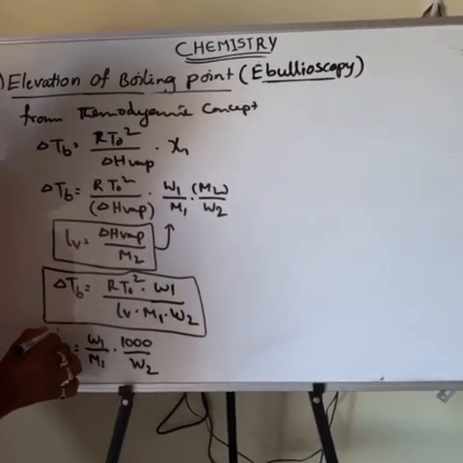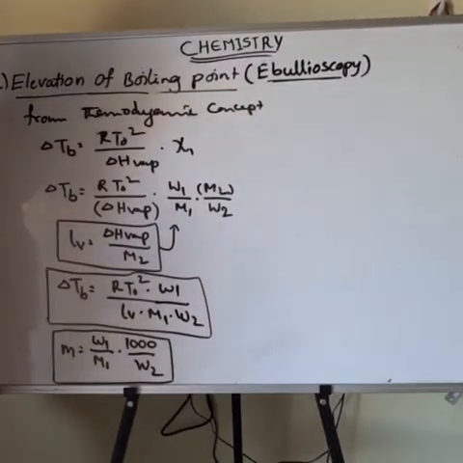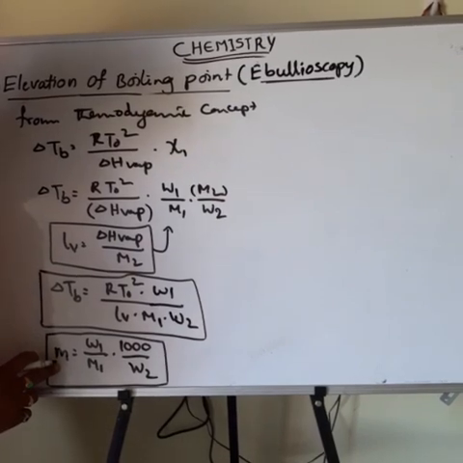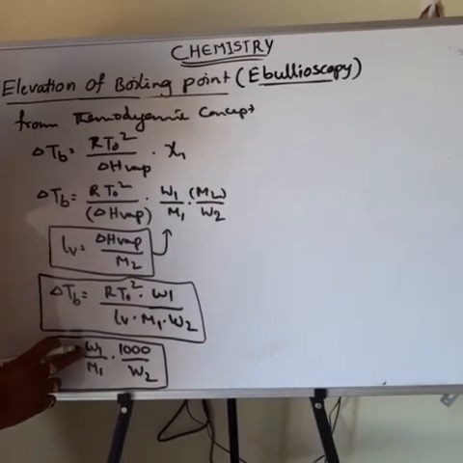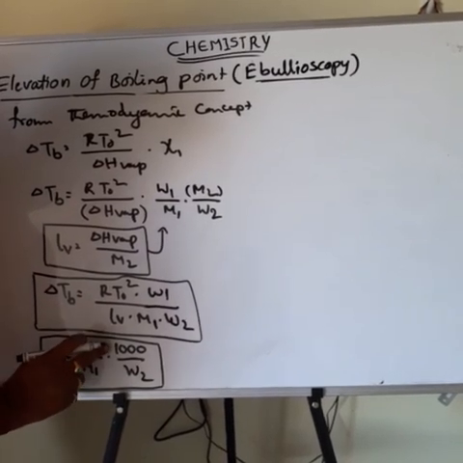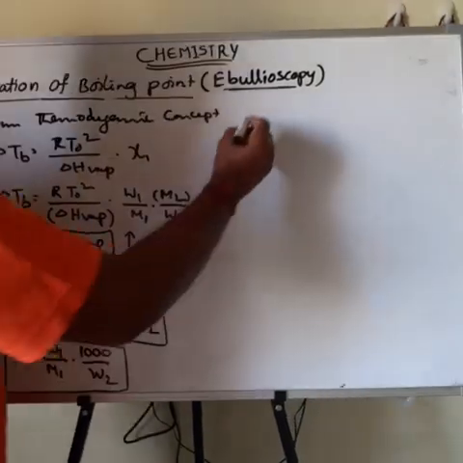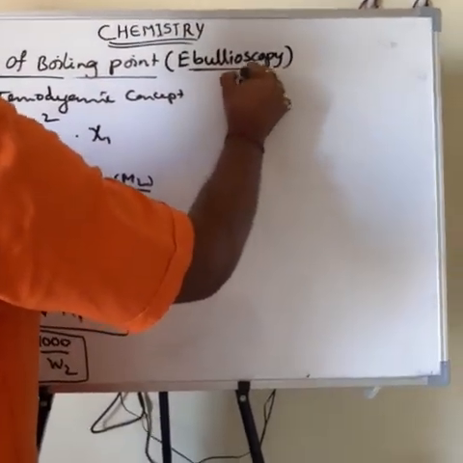It means the number of moles of solute present in 1 kilogram of solvent, that is molarity. So from this molarity, W1 by M1 into W2 is equal to, here 1000 comes to the molarity by 1000.